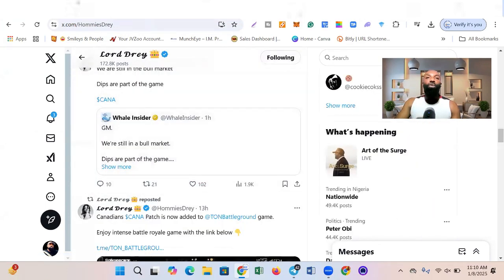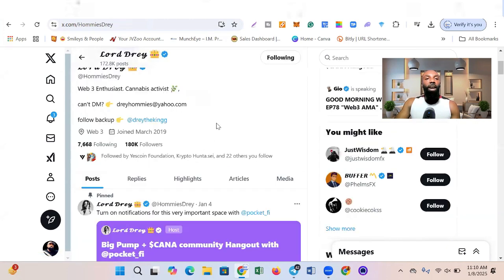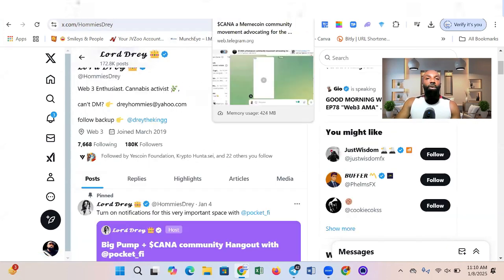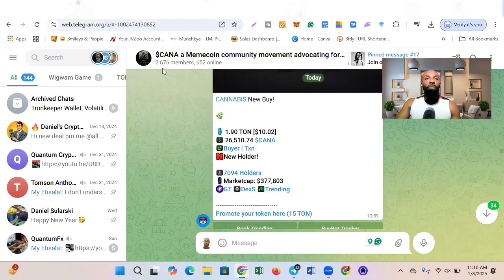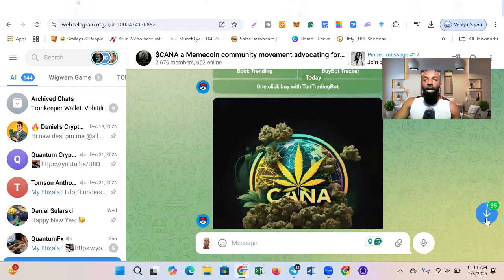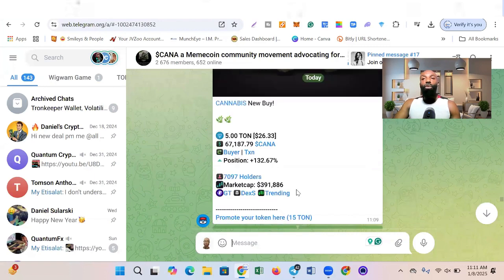Now let's quickly talk about their community. I told you they have over 4,000 here on X, right? But look at their community on Telegram. The community on Telegram is huge, and I want to believe it's still going to continue growing. You can see over 2,600 persons on their Telegram community channel. I can see the buy continues. So we want to believe that we're going to be holding this meme coin to make at least 100X from it.